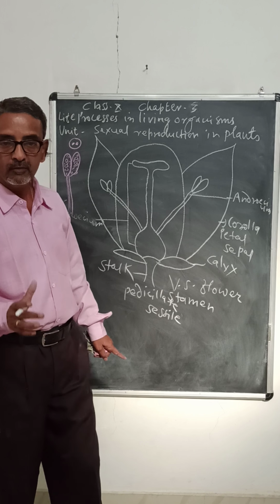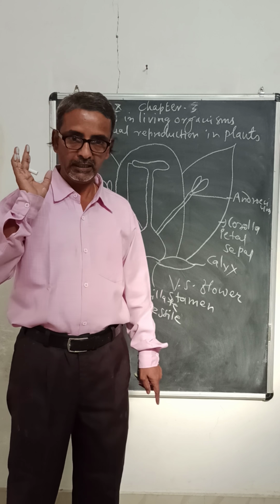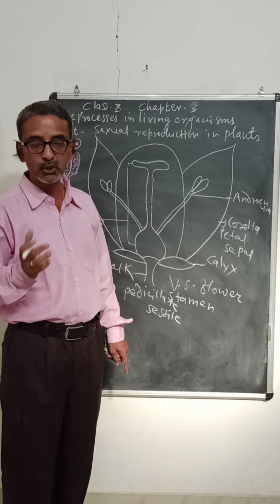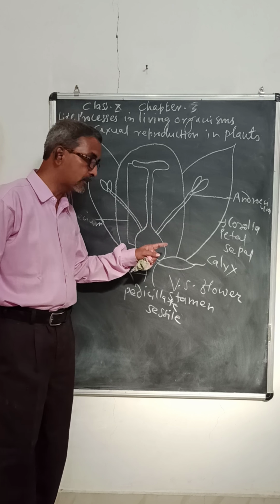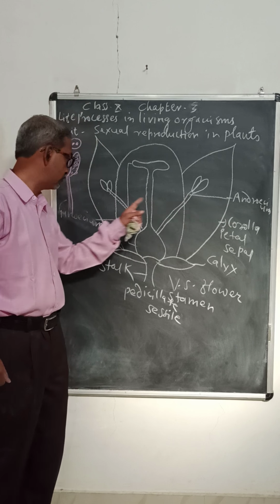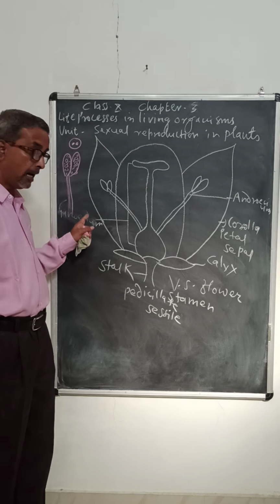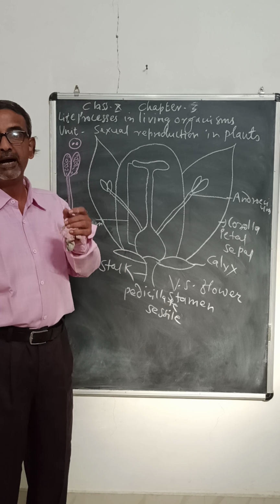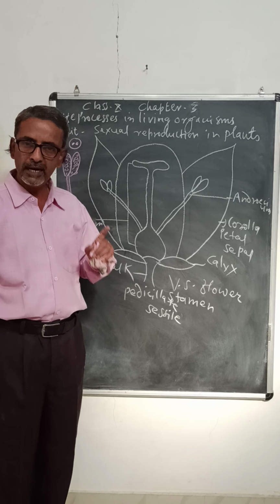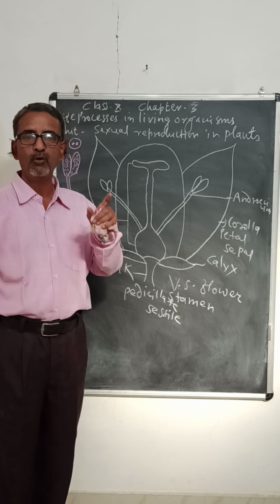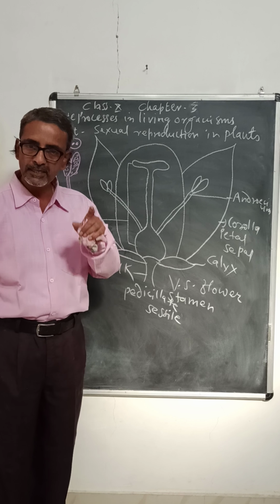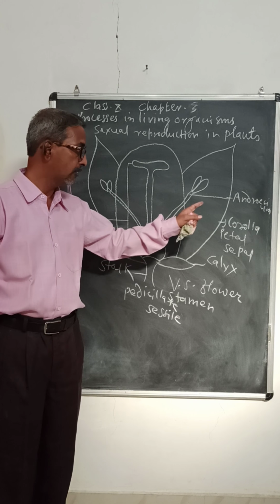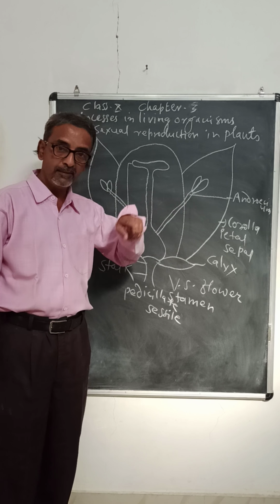Most of the flowers in plants are bisexual. What is bisexual? If both the sex organs, androecium and gynoecium, are present in the same flower, they are called bisexual. Most plants have flowers which are bisexual, containing both sex organs in the same flower.